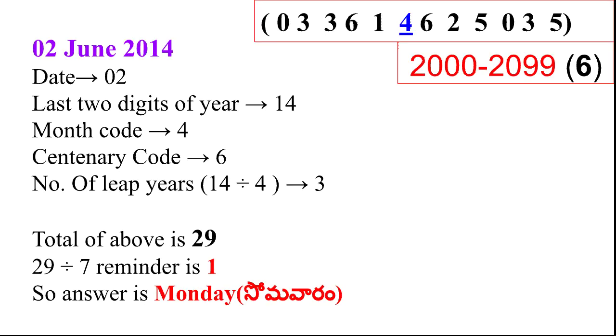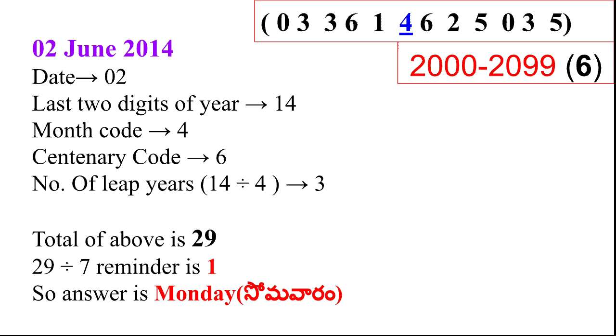So the analysis is like this. The centenary codes are 0, 3, 6, 1, 4, 6, 2, 5, 0, 3, 5. Between 2000 and 2099, the code is 6. The date is 2, the last 2 digits of the year are 14, the month code is 4, the centenary code is 6, and the number of leap years is 14 divided by 4.